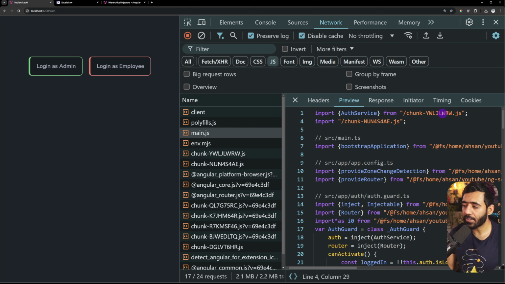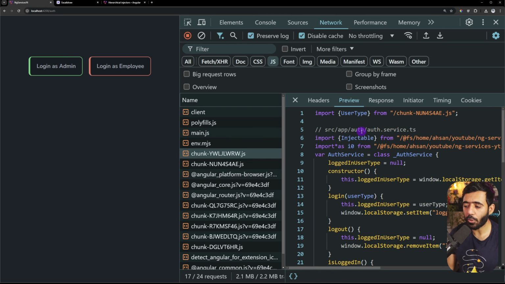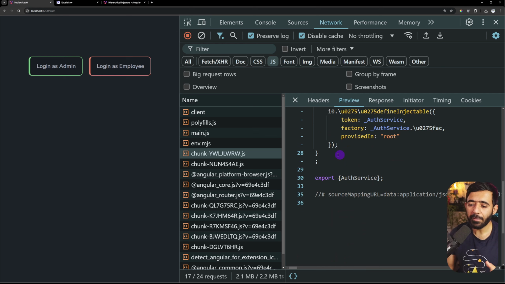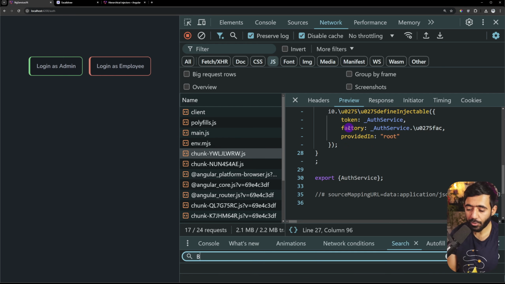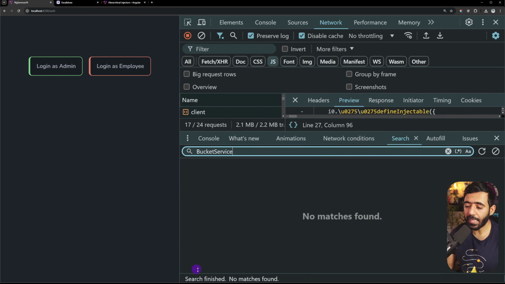For example, this tries to get this from this chunk WRW. If we have a look at this, this has the auth service right here. So even though we have multiple bundles, they are still loaded when the app starts. But would these bundles already contain a bucket service? So if I do Control-Shift-F here, I can actually try to find bucket service, and let's see if this is able to find it. You can see that it doesn't find. It says search finished, no matches found, because on the auth page, there is no component that uses a bucket service. That's why it's not loaded.